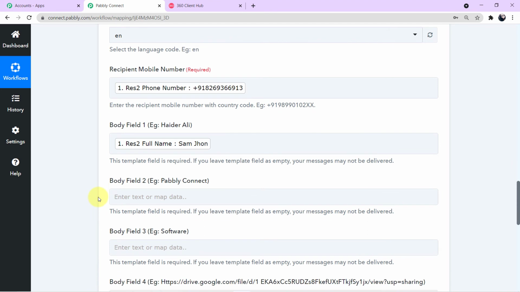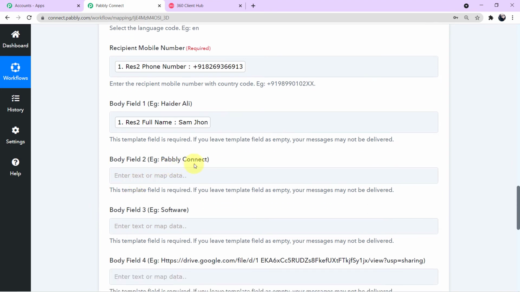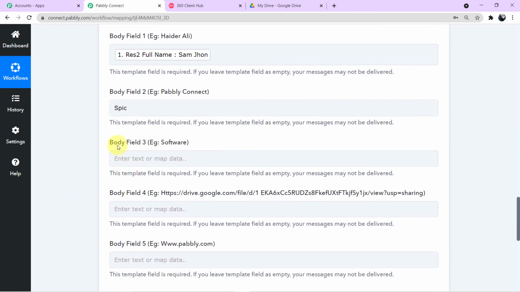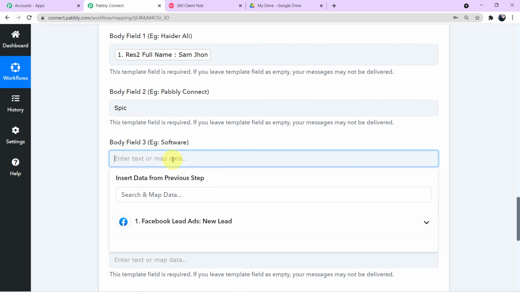and simply click this. Now in body field 2, in the example it is written Pabbly Connect. So here we will be writing the name of our business. Let's say the name of my embroidery business is Spick. Okay. Now in body field 3, in the example it is given software. So here we have to write the product name or the service that we are providing. So let me enter the services that we are providing.